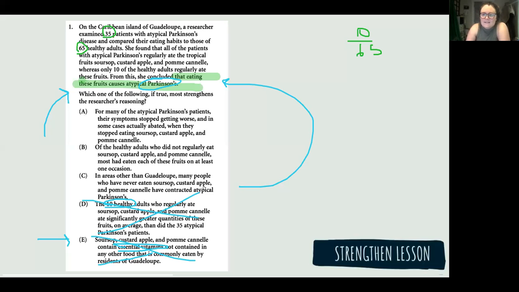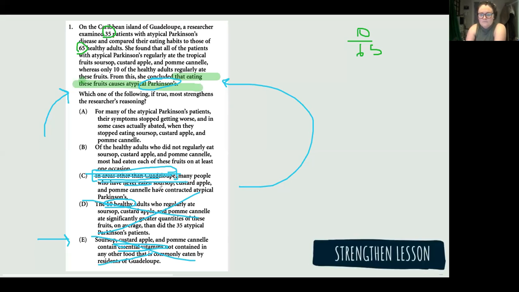Excellent. All right, Naya, C. Well, C doesn't strengthen the argument. I eliminated it because it said in other areas, and the stimulus isn't talking about other areas. But then I went back and looked at it, and it's talking about people who have never eaten these fruits. So that really doesn't do anything for the argument. Right. This in other areas is irrelevant because we don't really care about Guadalupe here. We're focusing on whether eating this thing causes Parkinson's. But this says that people that have never eaten it have gotten it. That has nothing to support that eating these fruits causes it.